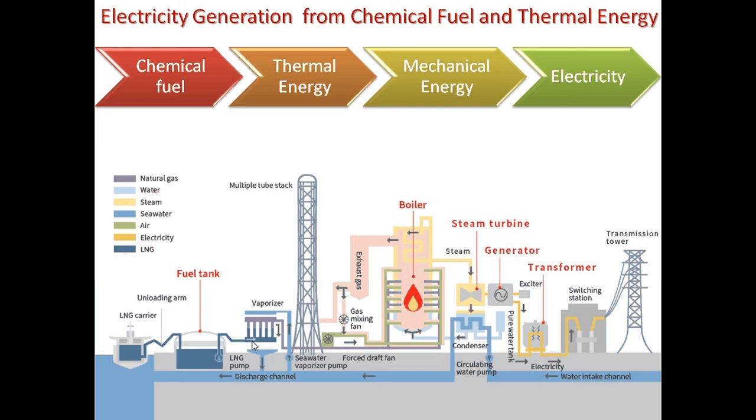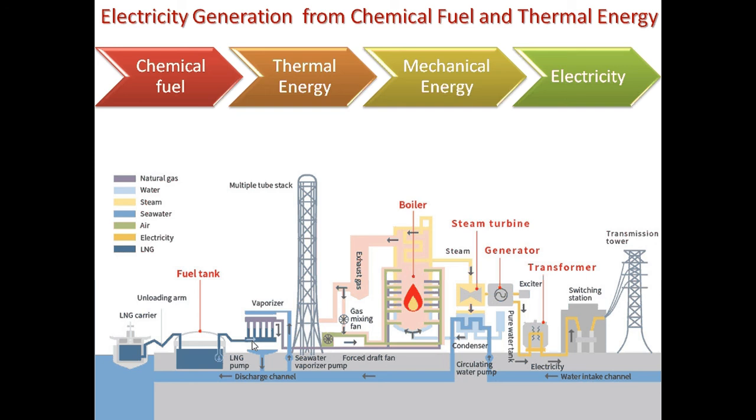What I'm trying to say is that you have a lot of mirrors, and these mirrors reflect the sunlight and focus it at a single point, which generates a huge amount of thermal energy and is used as a boiler for conversion of water into steam.